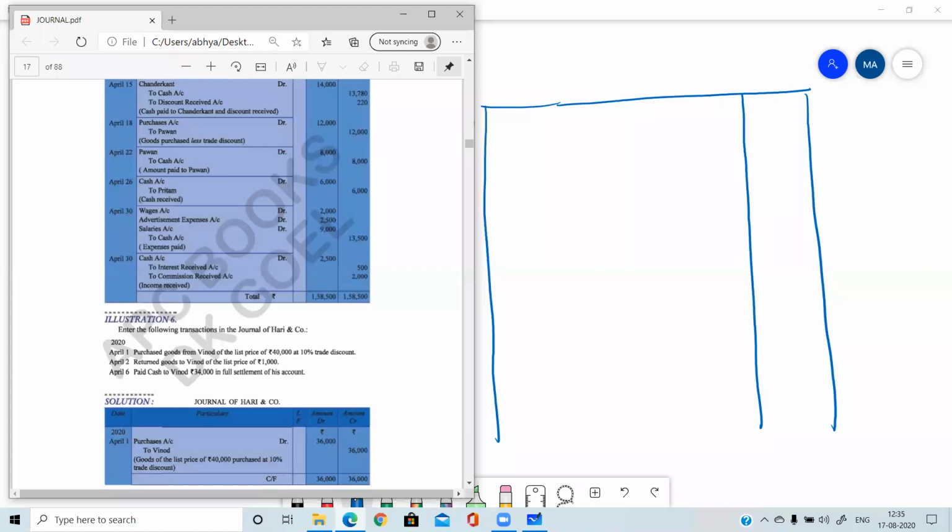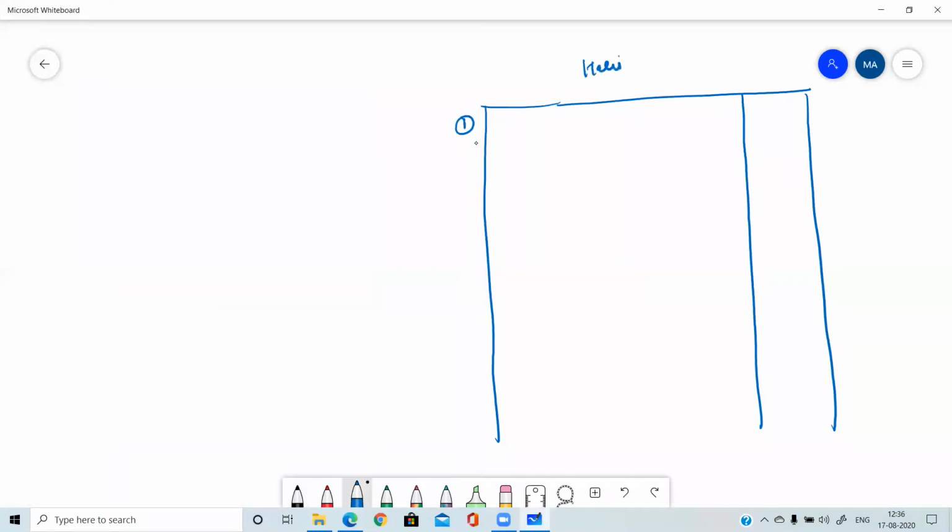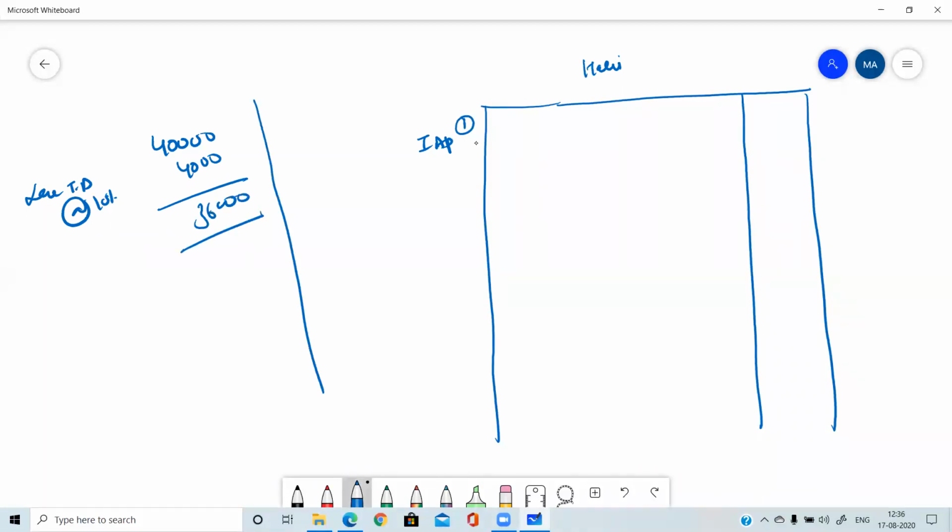So Hari is the purchaser, so we are going to pass the entry from Hari's point of view. On 1st April, 40,000 costing goods are purchased. Trade discount is subtracted at the rate of 10%. 10% of 40,000 is subtracted, which gives 36,000. So the first entry will be done with 36,000 for the purchases of the goods.